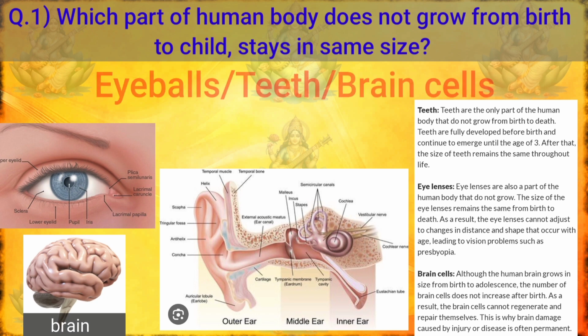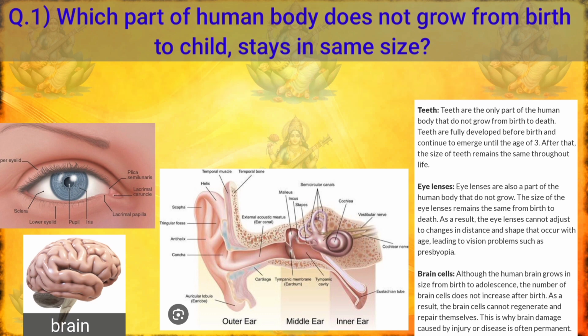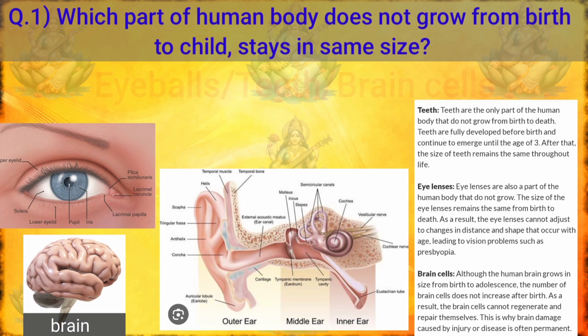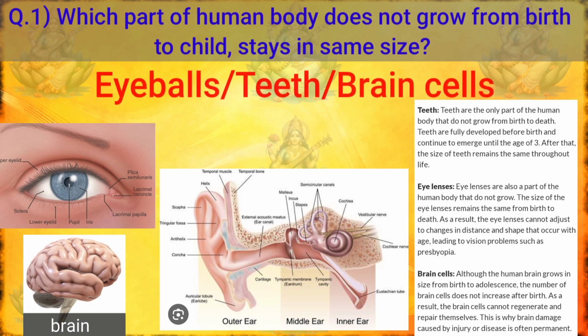Teeth are fully developed before birth and continue to emerge until the age of 3. After that, the size of the teeth remains the same throughout life. Eye lenses are also a part of the human body that do not grow. The size of the eye lenses remains the same from birth to death. As a result, the eye lenses cannot adjust to changes in distance and shape that occur with age, leading to vision problems such as presbyopia.